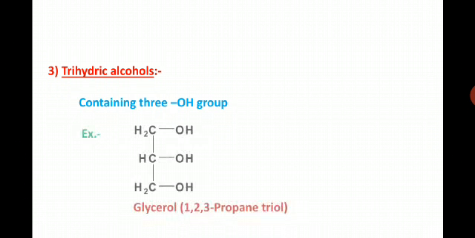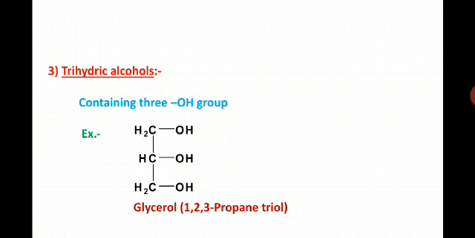An example of a trihydric alcohol is glycerol, which has the IUPAC name 1,2,3-propane triol. If we focus on the structure, we can easily identify that the compound contains three hydroxyl groups, and so it is an example of trihydric alcohols.